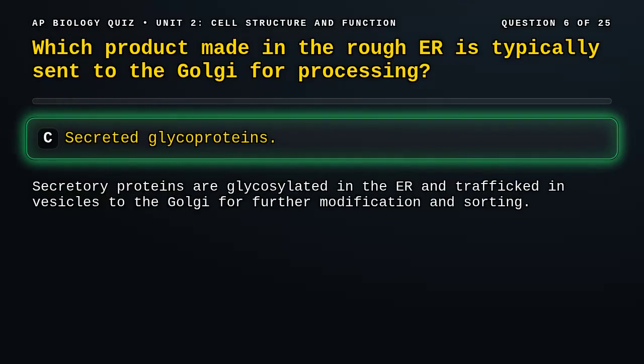Correct answer, C. Ribosomes on rough ER insert polypeptides into the ER lumen or membrane, where they are glycosylated and packaged into vesicles for the Golgi.